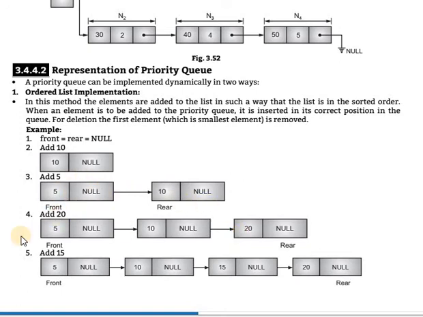Add 20, it will be added. Add 15, and automatically through sorting it will be added in place. Okay, this is the ordered list implementation.